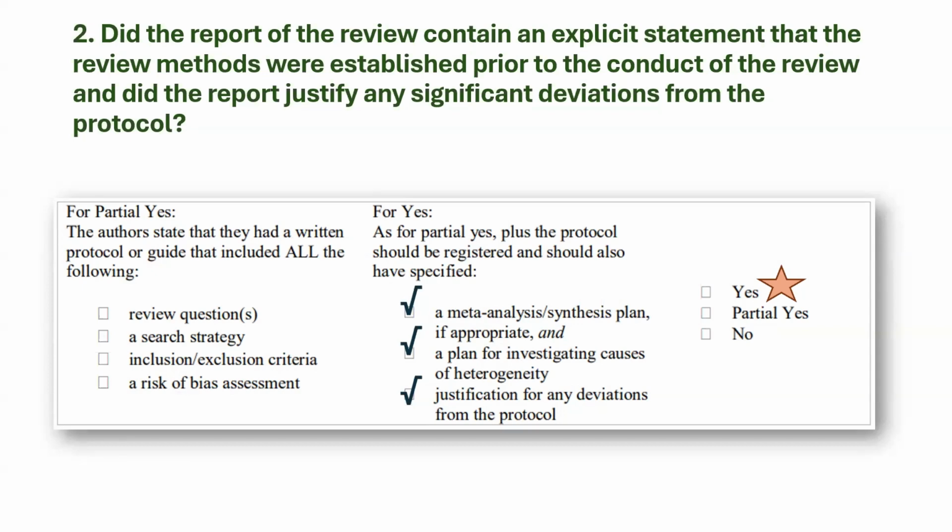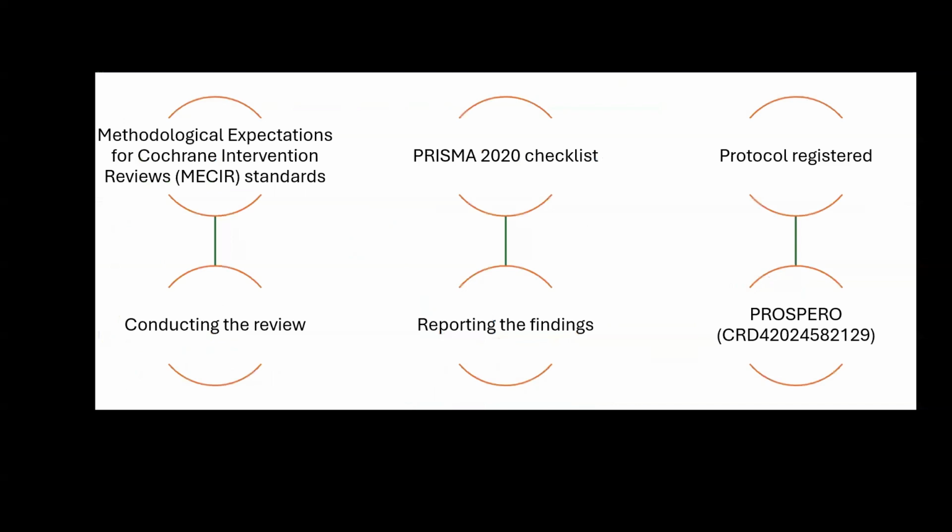So did the report of the review contain an explicit statement that the review methods were established prior to the conduct of the review, and did the report justify any significant deviations from the protocol? So I have given this yes, because they had a protocol which has mentioned the meta-analysis synthesis plan. And they had also given a plan to investigate causes of heterogeneity, and they had deviated from the original protocol, and they've given justification for the same. So when they conducted the review, they have followed the methodological expectations as given in the Cochrane Handbook. They reported the findings according to the PRISMA 2020 checklist, and the protocol was registered under PROSPERO.